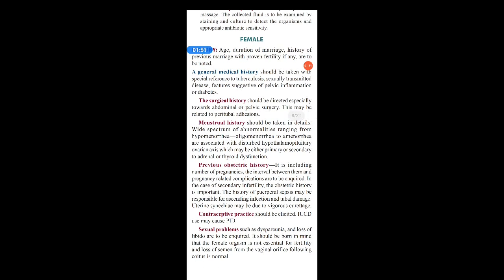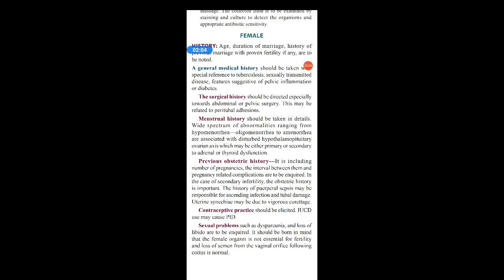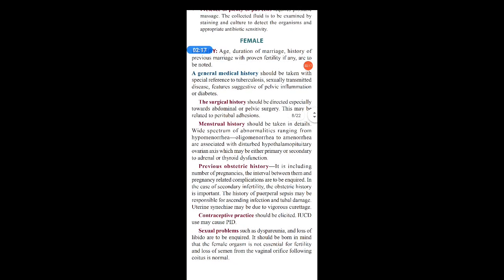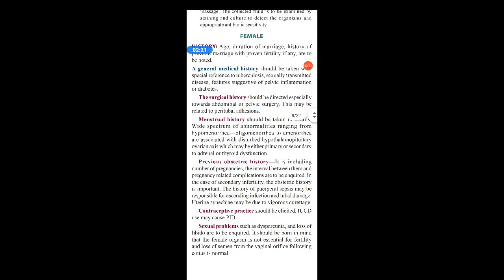Then the surgical history. Surgical history should be directed especially towards abdominal or pelvic surgery. Whether she has undergone any abdominal or pelvic surgery before, you have to ask in detail, because this is related to peritubal adhesions. If she has already undergone certain surgeries, then we can get an idea of the adhesions. She might have got trauma to certain organs, or there may be chances of adhesions because of the previous surgeries. So this gives a hint towards that.